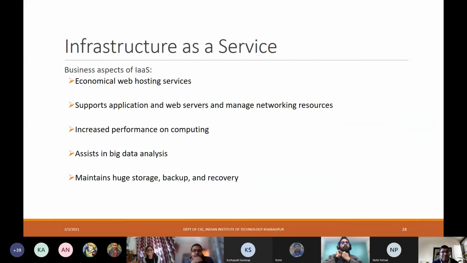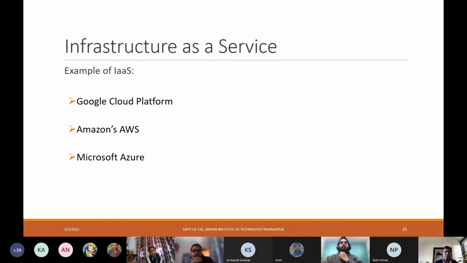So the different business aspects of infrastructure as a service include economical web hosting services, supporting applications and web servers and managing the network resources, increased performance on computing, assisting in big data analytics, and maintaining huge storage, backup, and recovery. These are the different business aspects of infrastructure as a service.